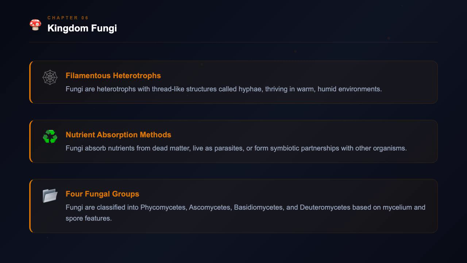Fungi reproduce through multiple pathways, including fragmentation, spore production, and sexual reproduction involving specialized fruiting bodies. They are classified into four main groups: Phycomycetes, Ascomycetes, Basidiomycetes, and Deuteromycetes, based on characteristics like mycelium structure and spore formation.